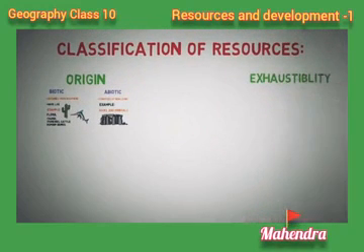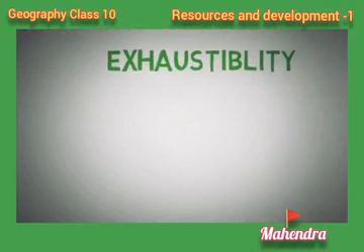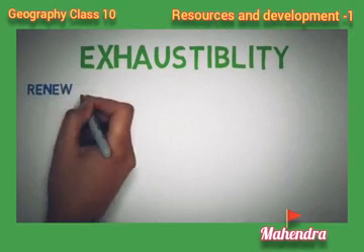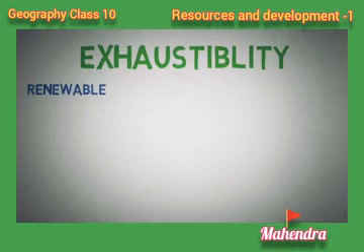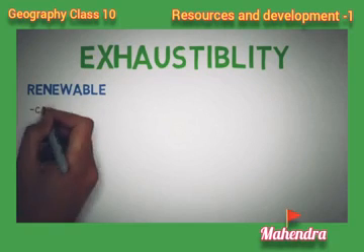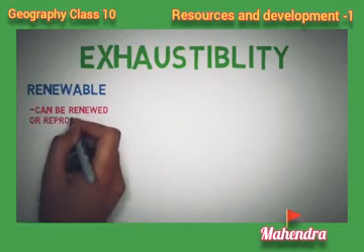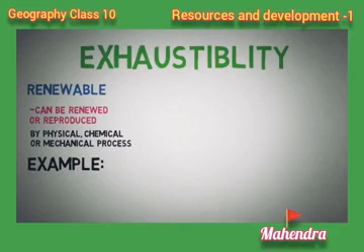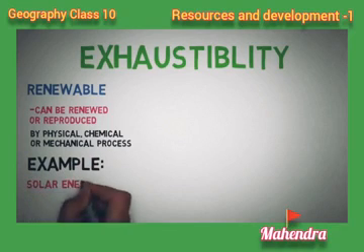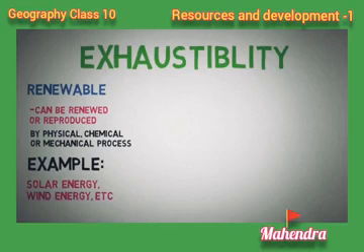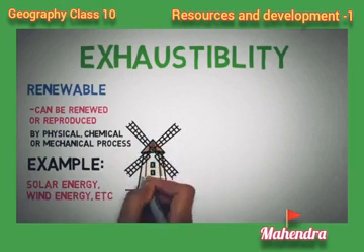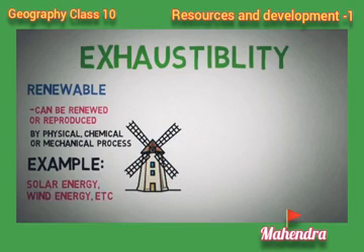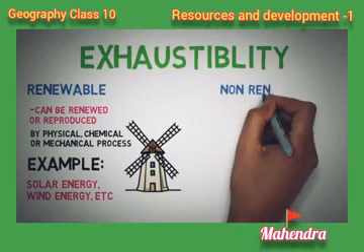One more way we can classify is exhaustibility. Some resources last a long time, some a short time. Let us see. First one is renewable. Renewable resources. What do you mean by this? They can be renewed or reproduced. You can renew it or reproduce it. For example, solar energy, wind energy, etc. So examples of renewable are solar and wind energy, etc.